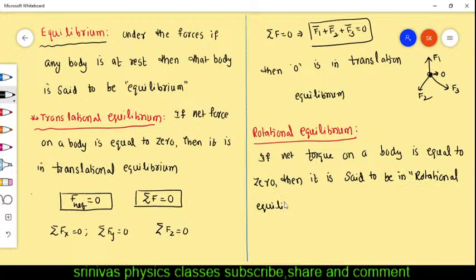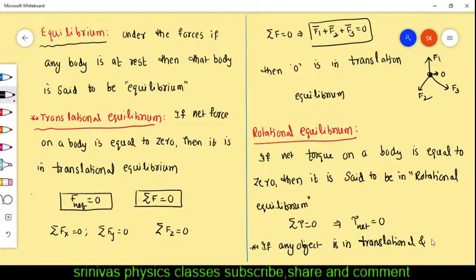If any object is in translational and rotational equilibrium, both types of equilibrium are there, then it is said to be in equilibrium, right? Net torque is zero. Torque is denoted with a tau. Then it is said to be in equilibrium.